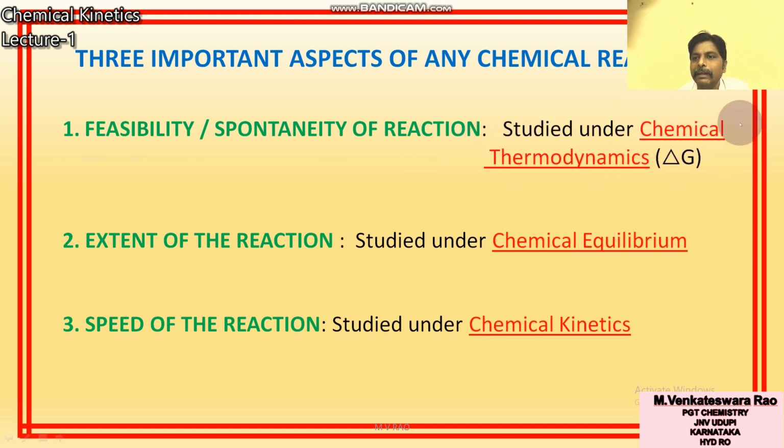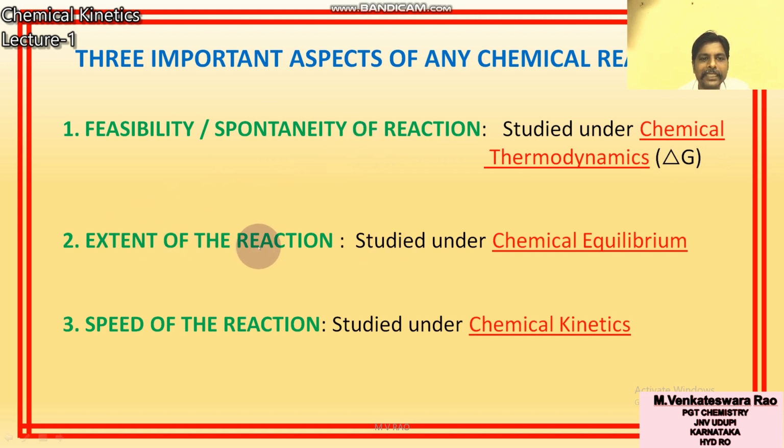In 11th class you have already studied chemical thermodynamics. There is delta G, the change in Gibbs energy. If delta G is negative, the reaction is feasible, the process is spontaneous. If delta G is positive, that process is non-spontaneous.